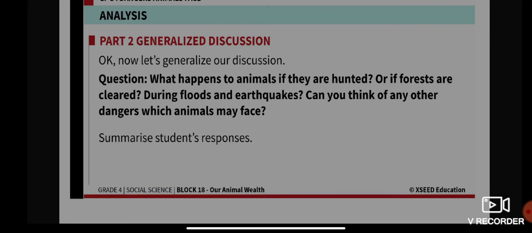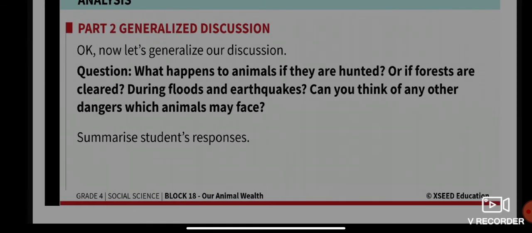Let me repeat the question again. What happens to animals if they are hunted, or if forests are cleared, or during floods and earthquakes? Can you think of any other dangers which animals may face?